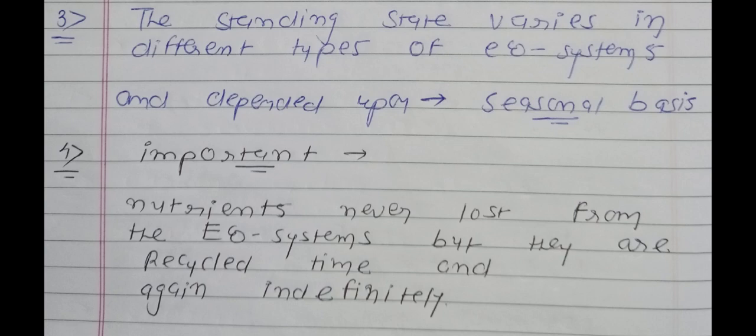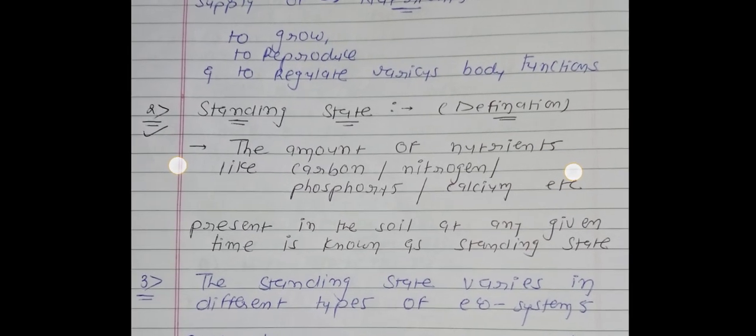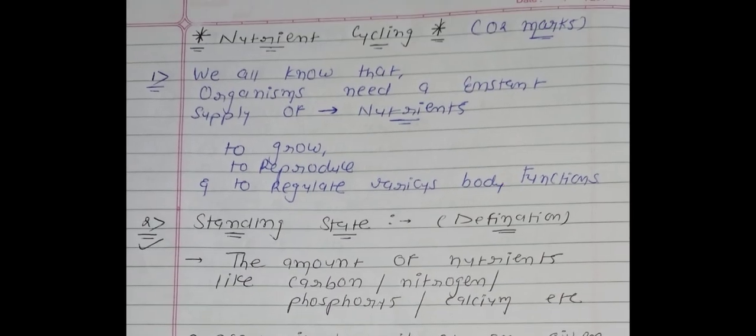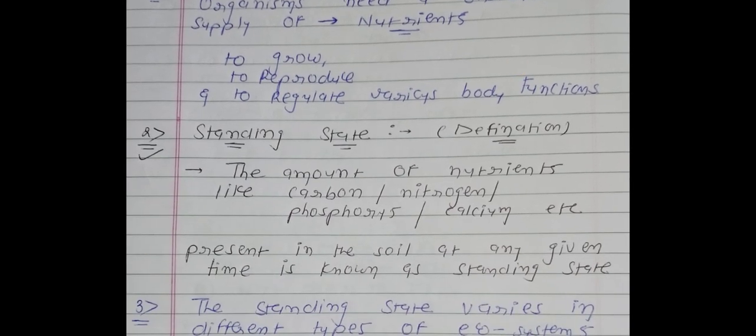Nutrients are never lost from the ecosystem, but they are recycled. Underline this word, recycled, time and again indefinitely. So in the first page 4 points are there, so again we are going to revise all points. Point number 1, organisms need a constant supply of nutrients to grow, to reproduce, and to perform physiological activities or functions.